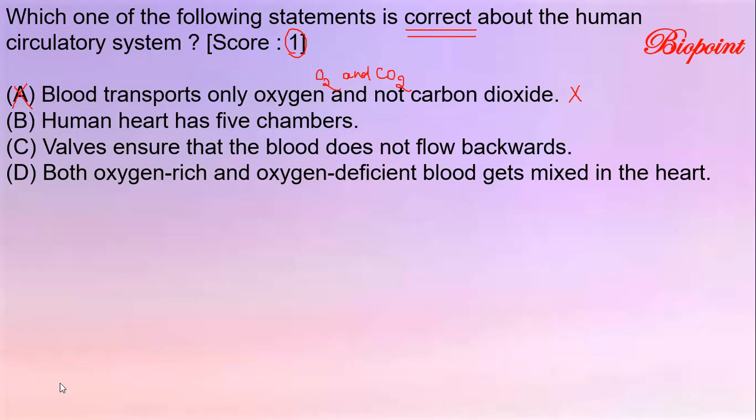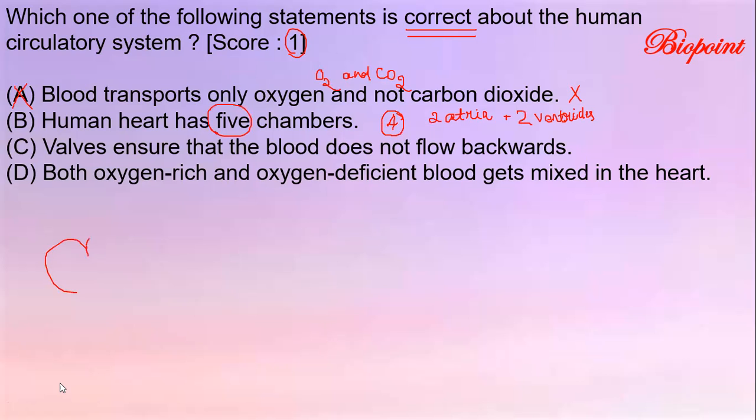Let's move on to the second one. Human heart has 5 chambers. According to us, human beings have only 4 chambers in the heart, that is 2 atria plus 2 ventricles, and they are separated in between, right?